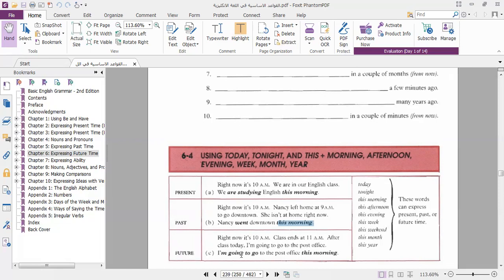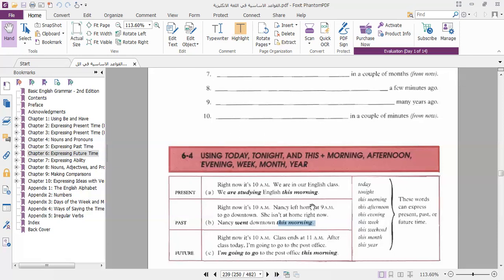If we want to talk about something that will happen in the future, we can use it. So it's according to the meaning, not one tense. Okay? The first one, we refer to something which is happening, so we said "we are studying."